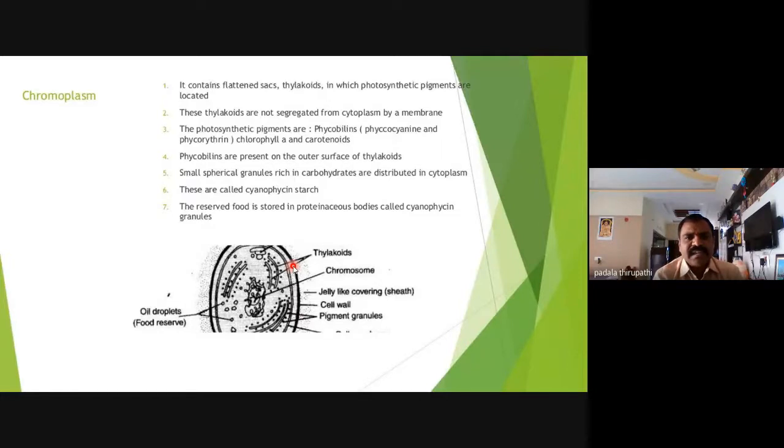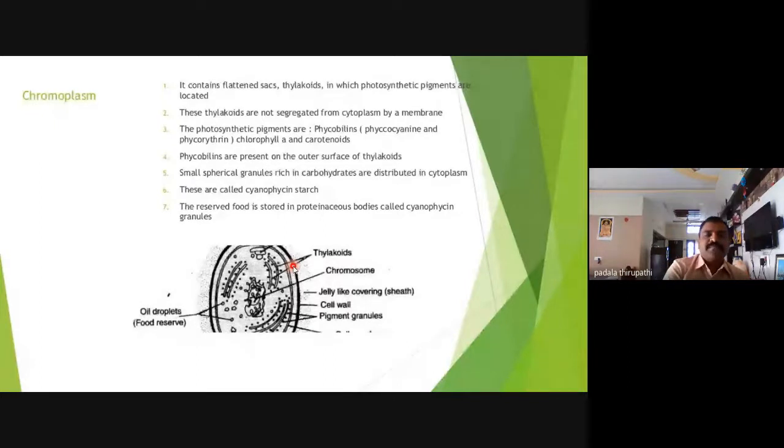Okay, is it clear? And here small spherical granules rich in carbohydrates are distributed in the cytoplasm. These are the reserve food material. These we can call cyanophycean starch. Then, besides cyanophycean starch, proteinaceous bodies are also present in the cytoplasm.